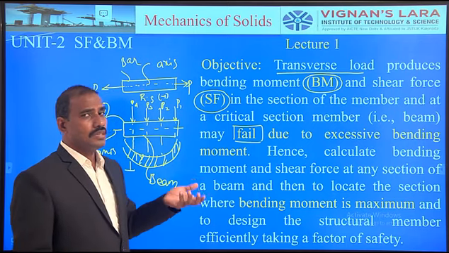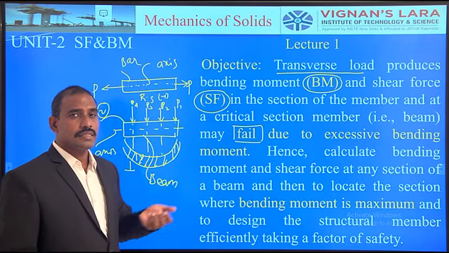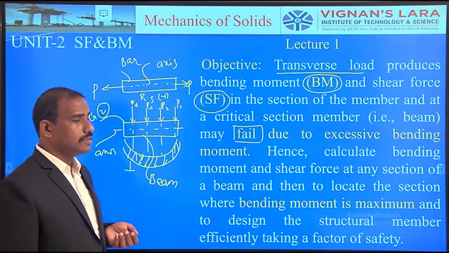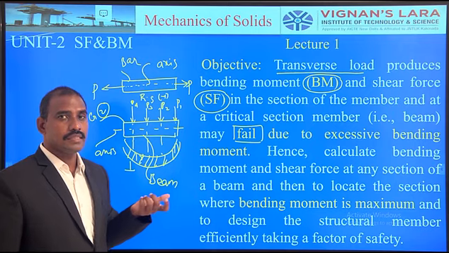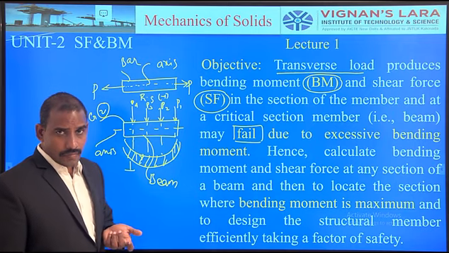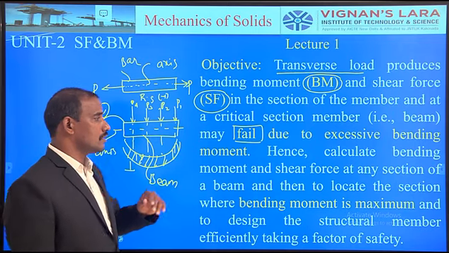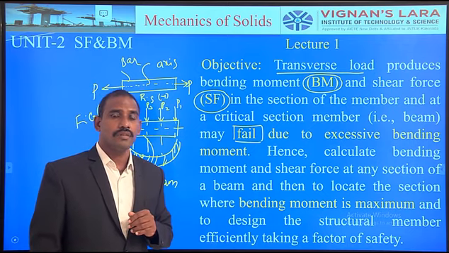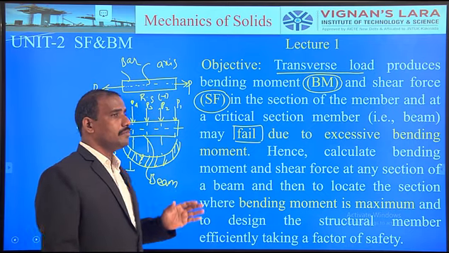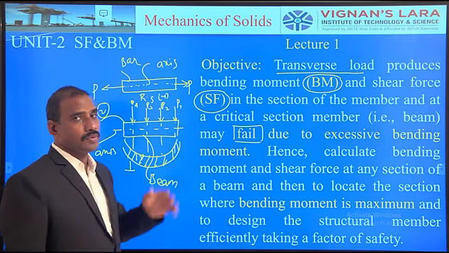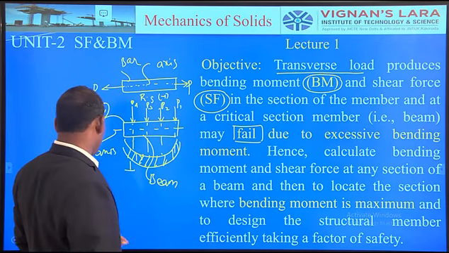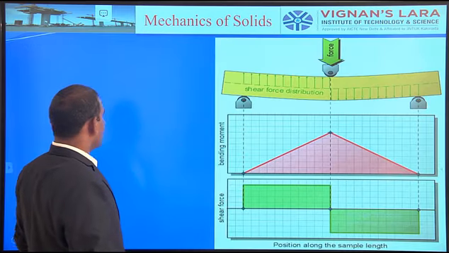Whenever the body is subject to transverse load, excessive amounts of bending stresses are induced. That excessive amount of bending stress results in the failure of the member. To avoid such failures, we just have to calculate the bending moment at any section, any point, or any portion of the structural member. So let us see the next one.